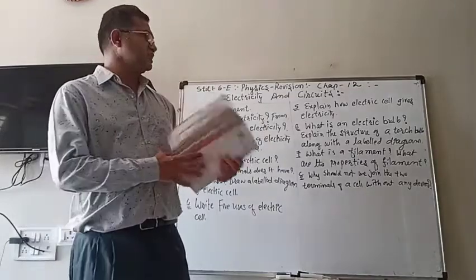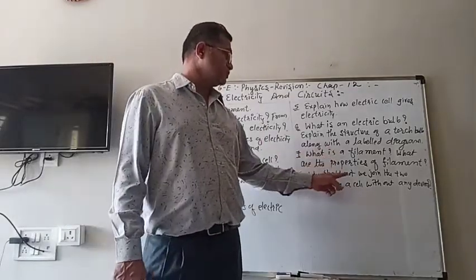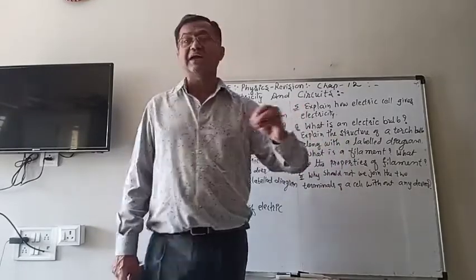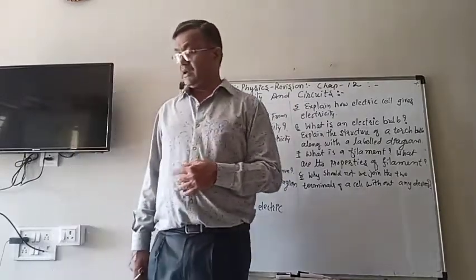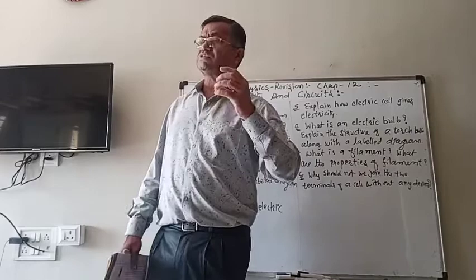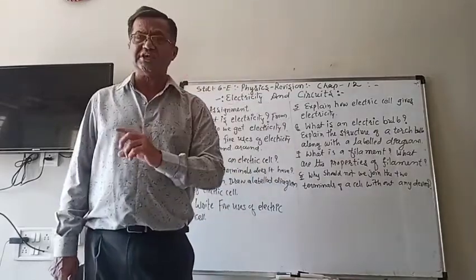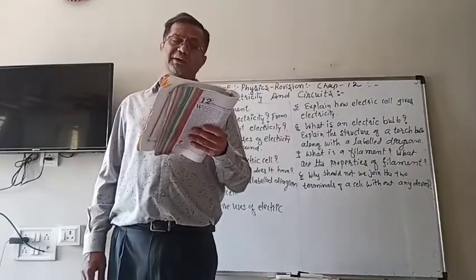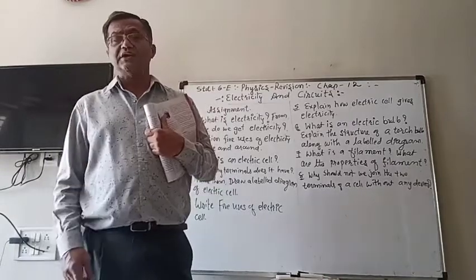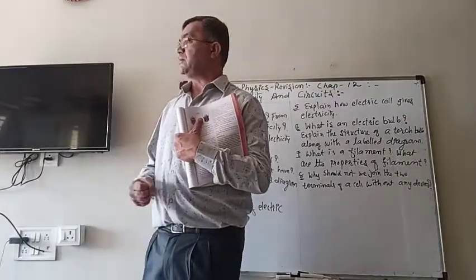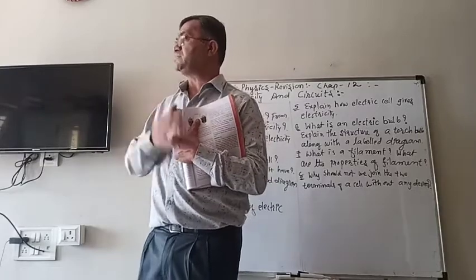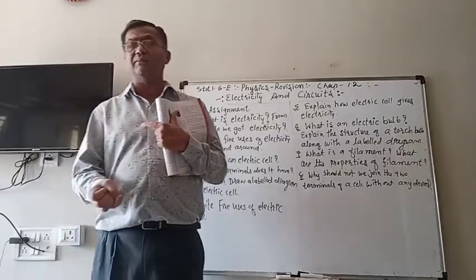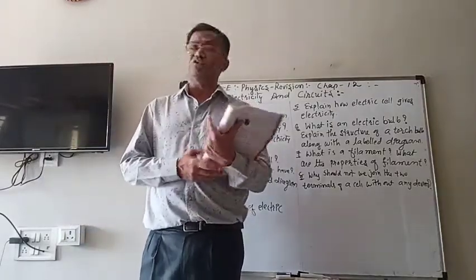Now, another question here is: why should we not join the two terminals of a cell without any device? It means without any bulb or switch, nothing, and we join the two terminals of the cell directly. We mustn't do that. If you join the two terminals directly, one wire at the top, one wire at the bottom, without any bulb or switch or anything, then what will happen?